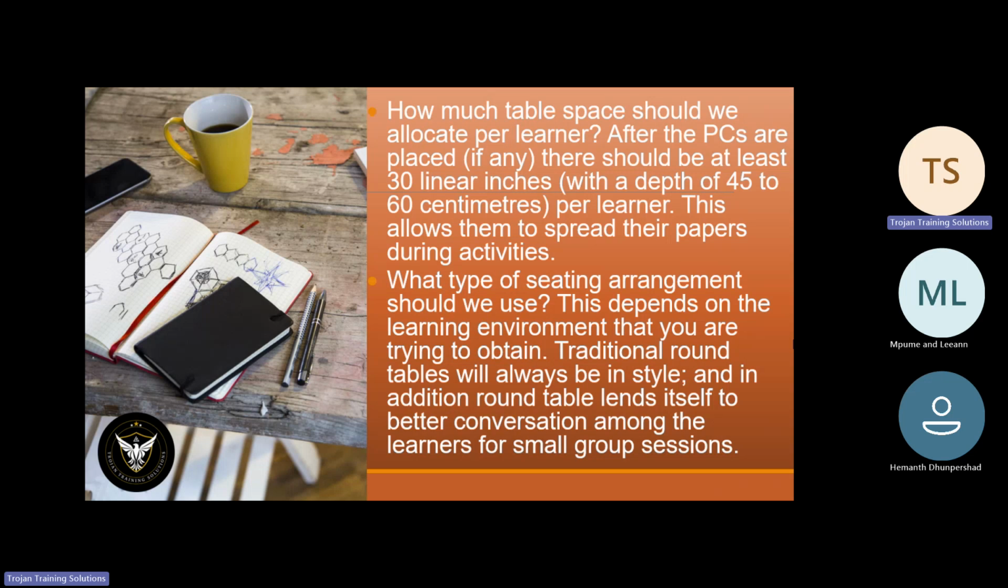What type of seating arrangement should we use? This depends on the learning environment that you are trying to obtain. Traditional round tables will always be in style, and in addition, round tables lend themselves to better conversation amongst learners for small group sessions.